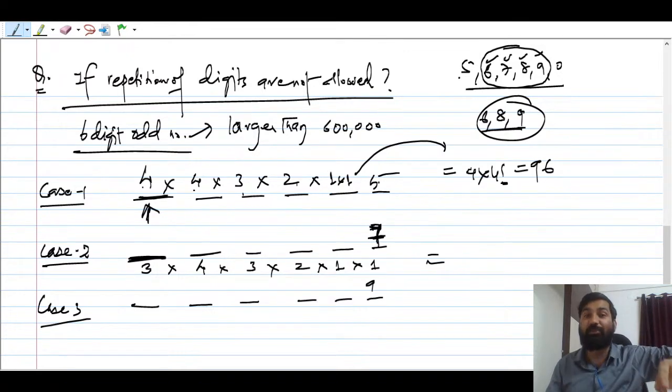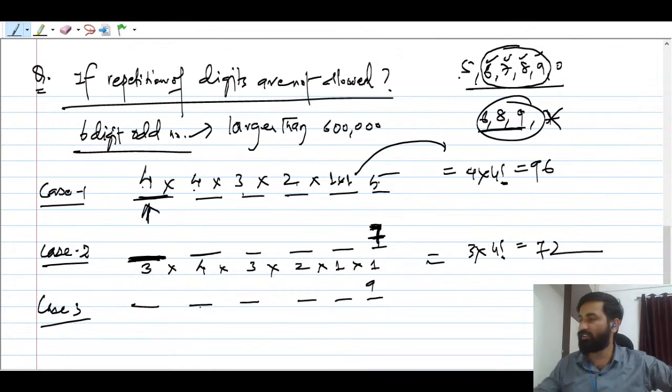The second case will be what? This digit, you can say the most significant digit, will be filled by 3 ways only. Why? Because 7 has got used. So you have got 6, 8, 9, because you want the number to be greater than 6 lakh. So 7 should not be used here, right? So these 3 ways, then 4, then 3, 2, 1. So it should be 3 into 4 factorial, which is 72.